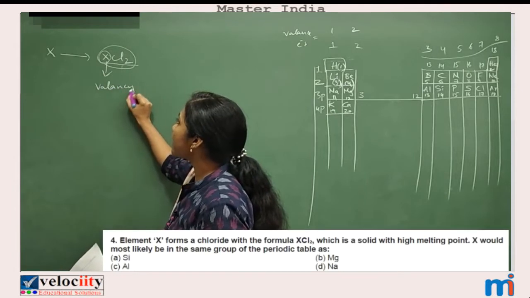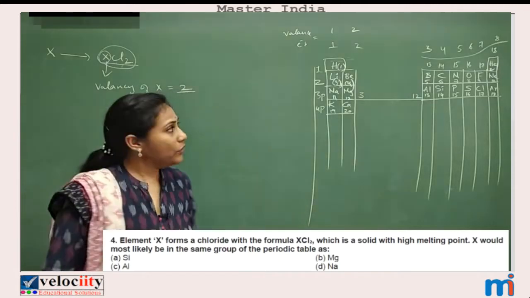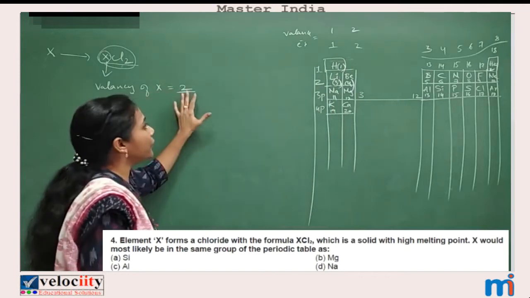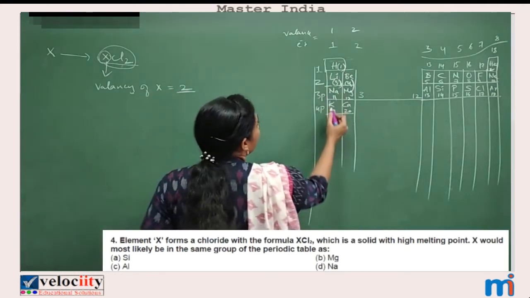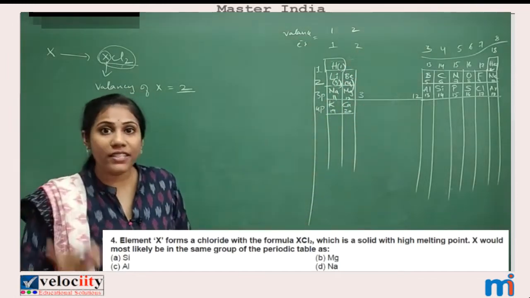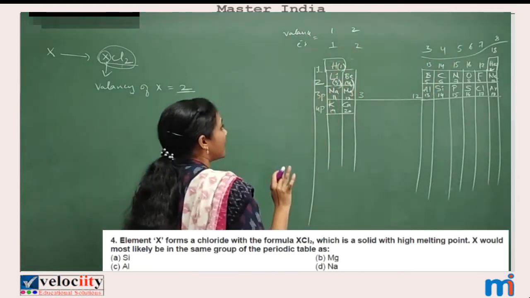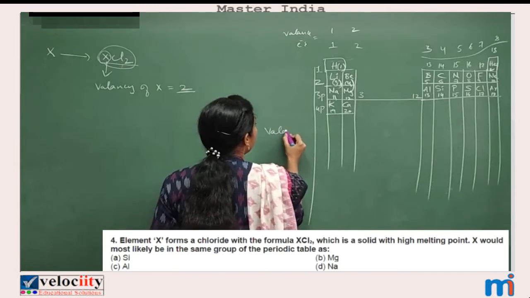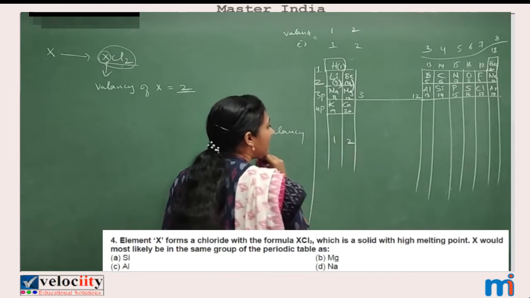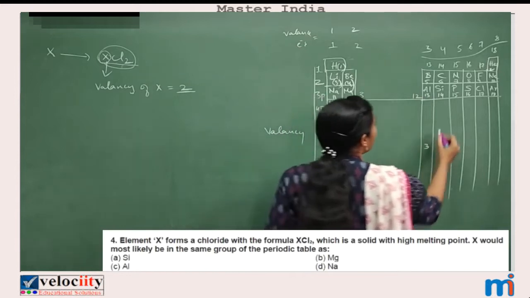What is the valency of X? The valency of X, we got to know, is 2. Can you tell me which group elements in the periodic table have valency 2? Say, valency, these are valence electrons. Valence electrons are different. Valency is different. This is the number of valence electrons I gave you group-wise. Now I am giving the numbers for valency. For the first group element, valency is 1. Second group element, valency is 2. Third group element, valency is 3.